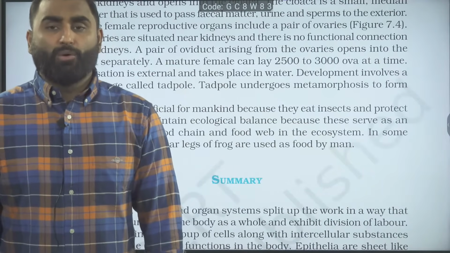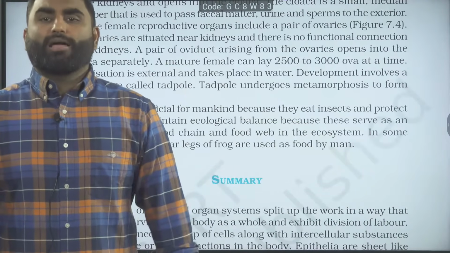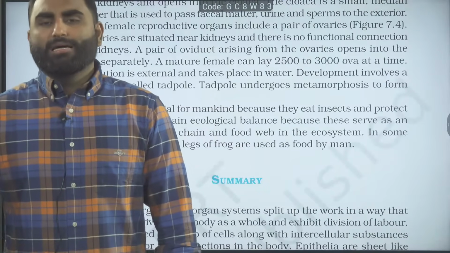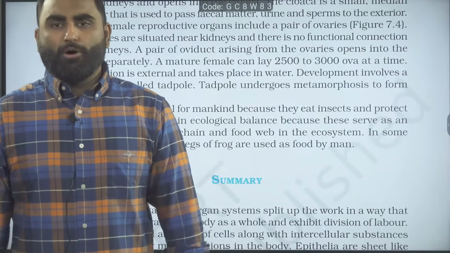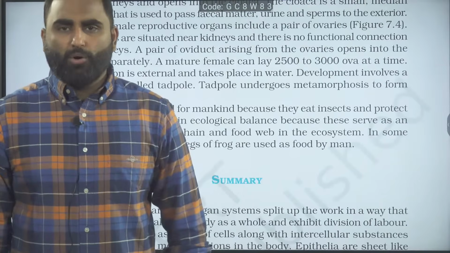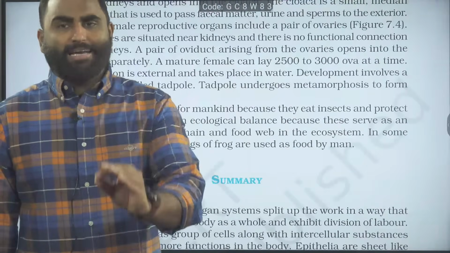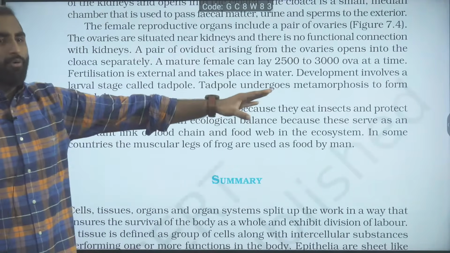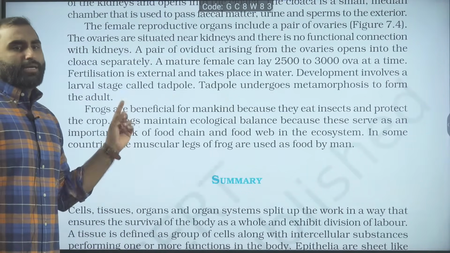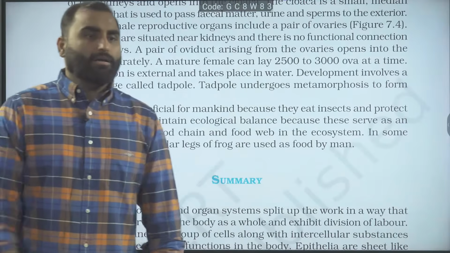You might have heard the word spawning. Mostly whichever organisms go for external fertilization, they are releasing their gametes outside in the water. So that is the spawning, the release of the gametes at the same time in the water. External fertilization, indirect development, larval stage. The larval stage is called a tadpole. Tadpole will metamorphose into the adult. Are we clear?